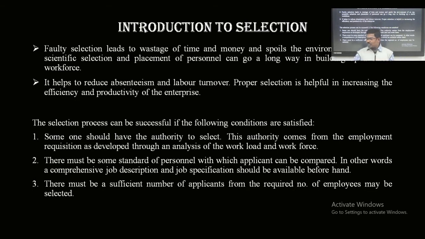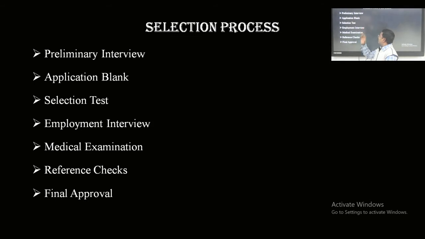Once we have given the application blank, we go for the selection test. Once we receive the applications from the candidates, we conduct the test. Based on the organization's requirements and financial sources, they may identify different methods for selection. Certain organizations directly conduct interviews; certain ones directly conduct a selection test and, based on merit, simply recruit and appoint people by giving the order.